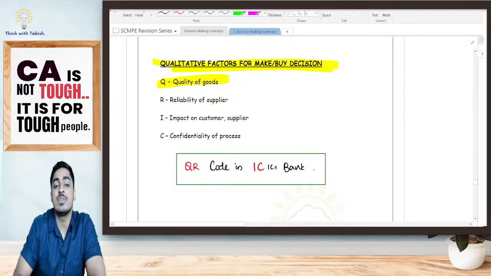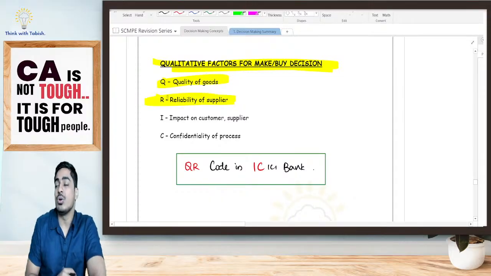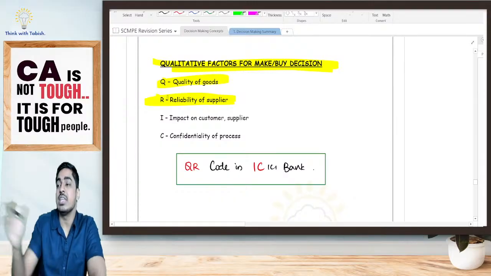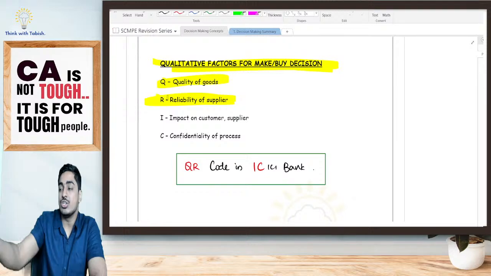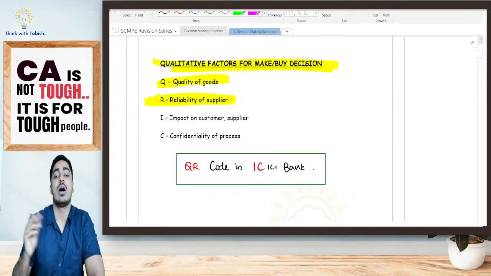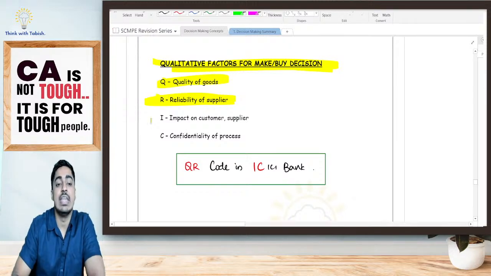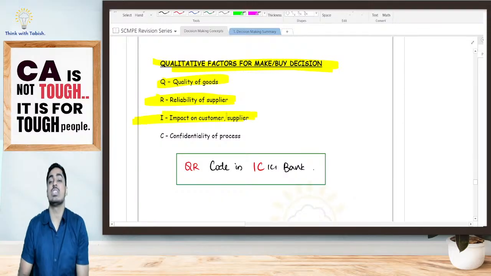Next, reliability of supplier. Maruti told, okay, I'm going to buy from Apollo tires, but they are not giving me on time. There is no point. Yes or no? So my supplier should be reliable. He should be giving me the goods on time. Only then outsourcing is of use. Then what is the impact on my customer as well as my supplier?